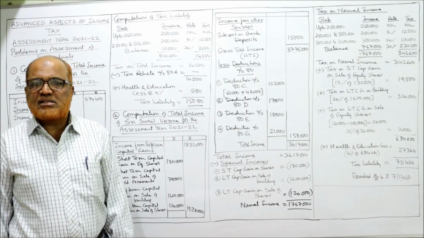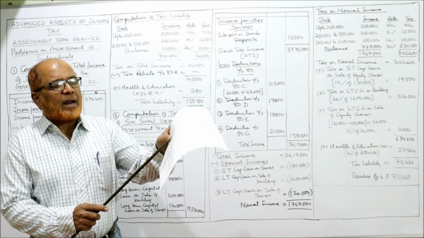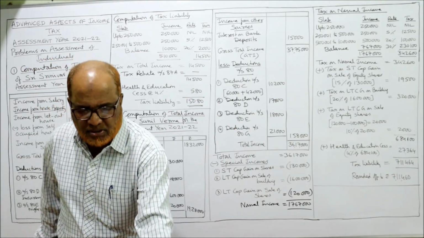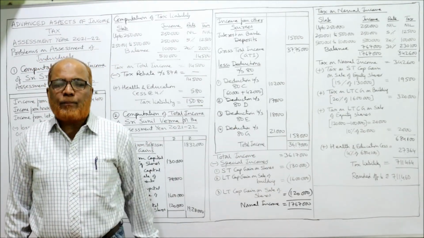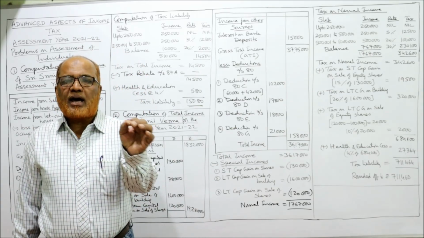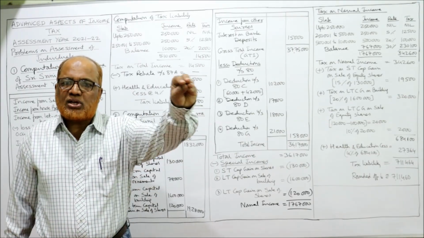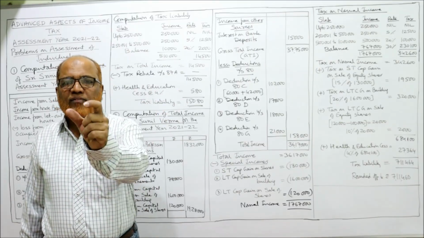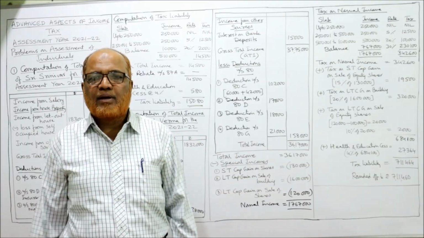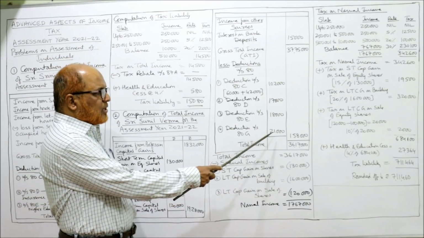Now deduction under section 80G for donations. 80G is allowed for donations. Here it is given, second last point, donation to Prime Minister's National Relief Fund, 21,000. The deduction rate is 100%. It's a no limit donation: whatever donation is given fully qualifies, and the rate of deduction is also 100% for the Prime Minister's National Relief Fund. So how much is donated? 21,000 is the donation given. Full 21,000 is allowed.